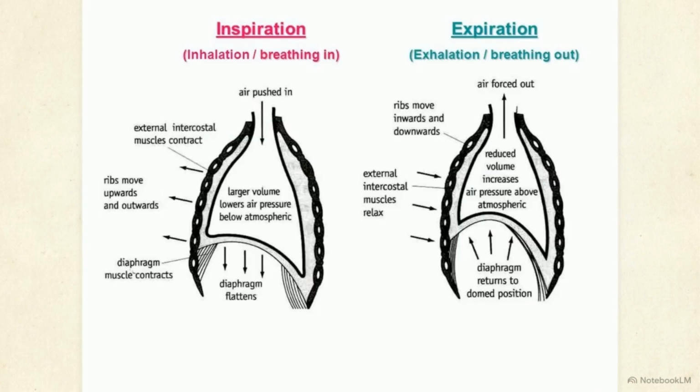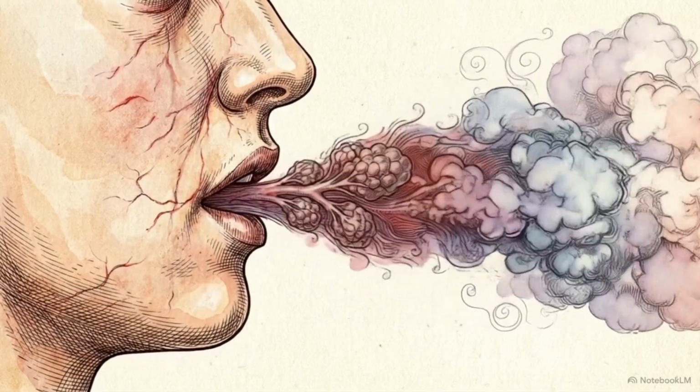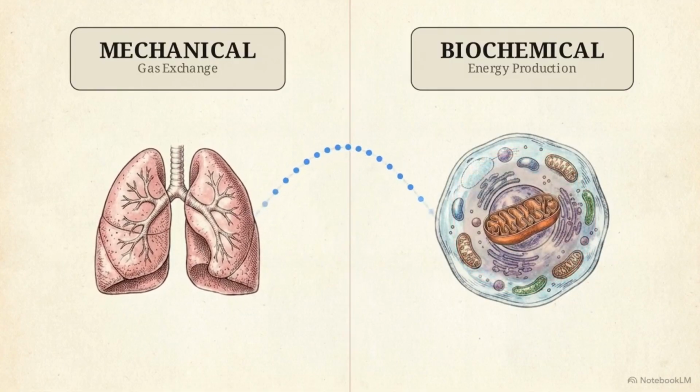The right side of this chart shows the process reversing. Expiration begins as the diaphragm and intercostal muscles relax, allowing the chest cavity to shrink. This reduction in volume increases internal pressure until it exceeds the outside atmosphere. This higher pressure forces the carbon dioxide-rich air back up the respiratory tree and out of the body. The physical act of breathing is the essential mechanical servant to the chemical act of respiration.